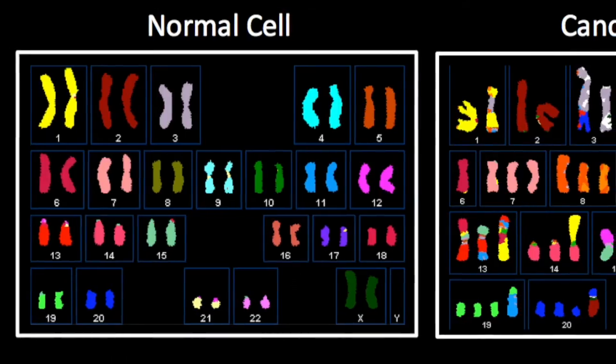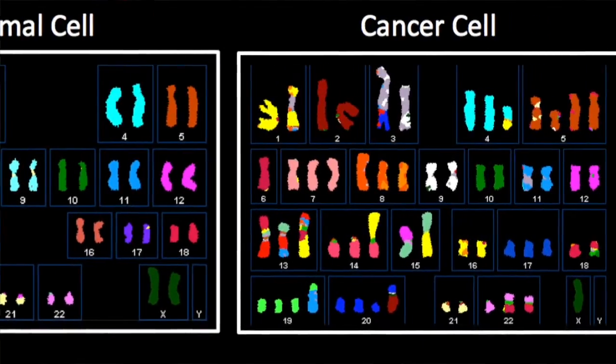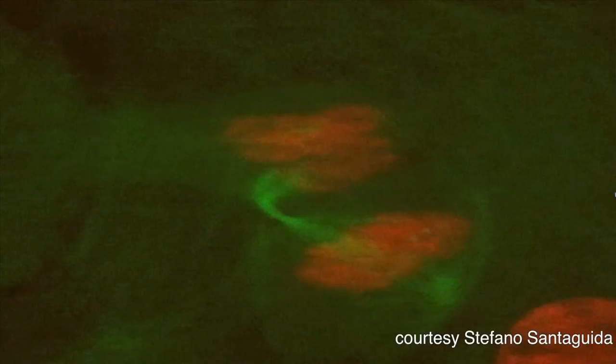Cancer cells are notable for having very high levels of genomic instability. First being genomic instability at a gene level, with high levels of mutation in various genes, and also at a chromosome level, with varying numbers of chromosomes. So they do have at least two copies of their genome, and in many cases along with that will have multiple centrosomes. And in those cases it has been shown that having multiple centrosomes and multipolar spindles allows for very high levels of chromosome missegregation, and that contributes to the overall genomic instability that characterizes cancer.